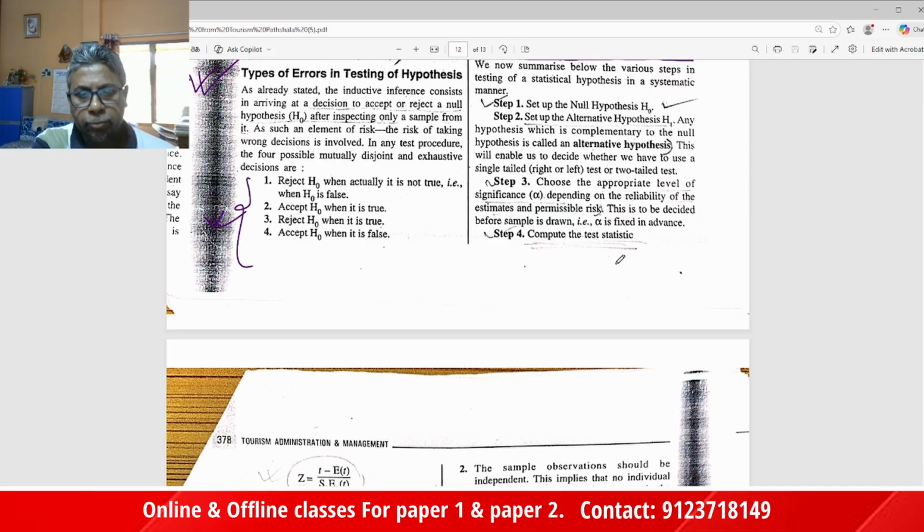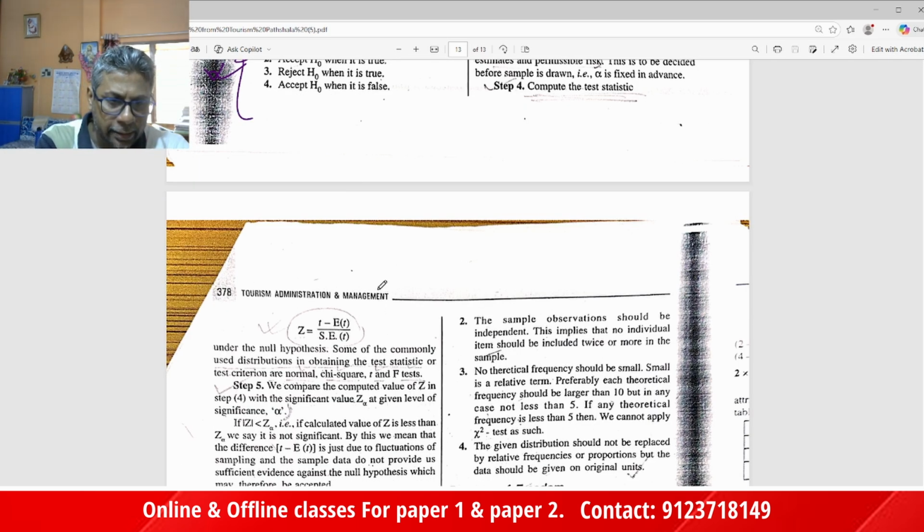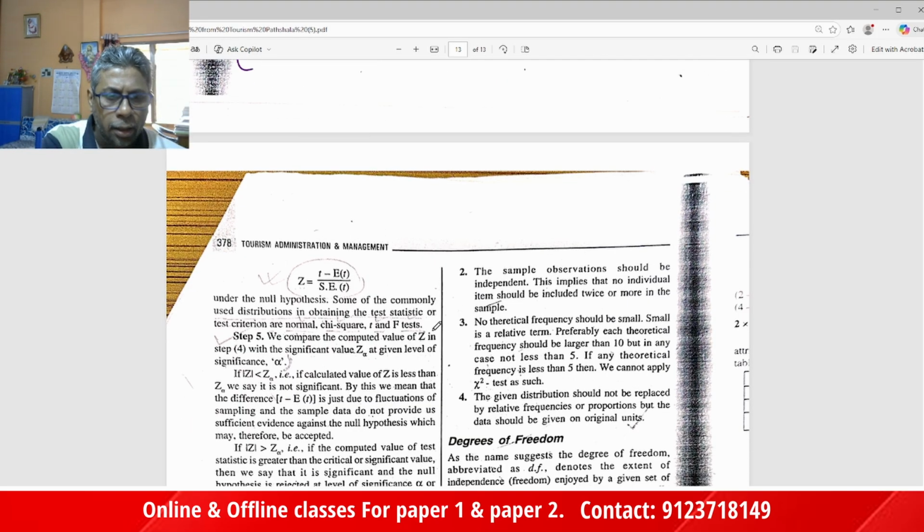Step 4, compute the test statistic, for example Z equal to (T minus E) by SE. This is the way of obtaining the test statistic or criterion, either chi-square test, t-test or F-test.